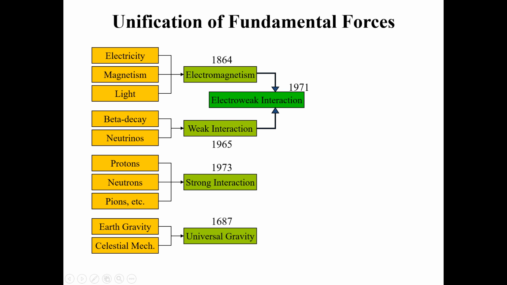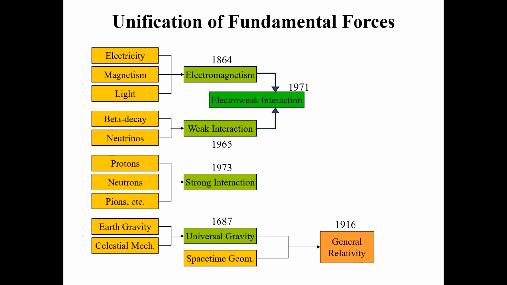The scientists basically unified electromagnetism and weak interactions into a single interaction, which they called electro-weak interactions, and that happened in 1971. Then space-time geometry was introduced for universal gravity, and that led us to the concept of general relativity.